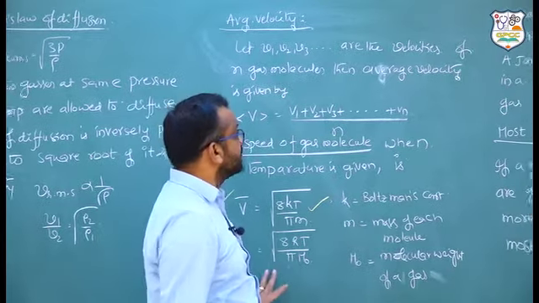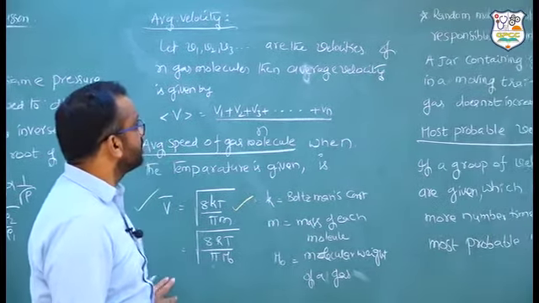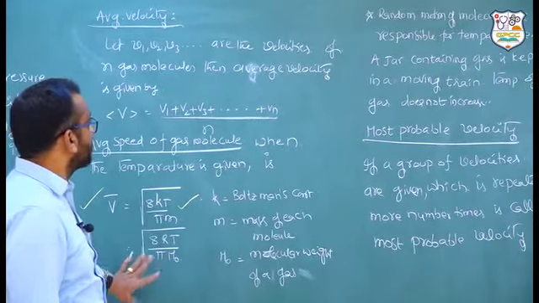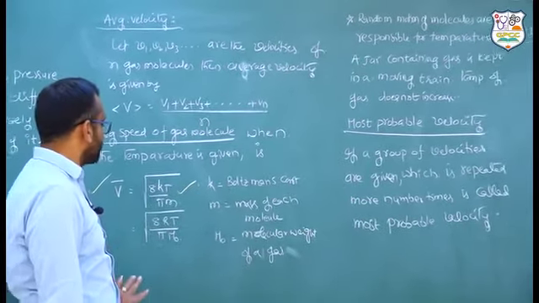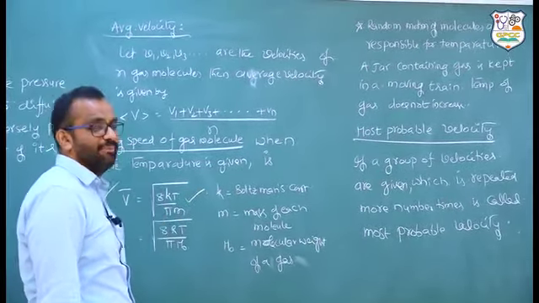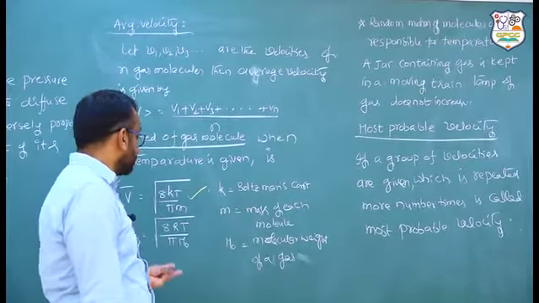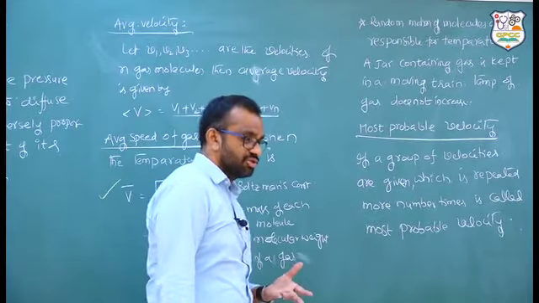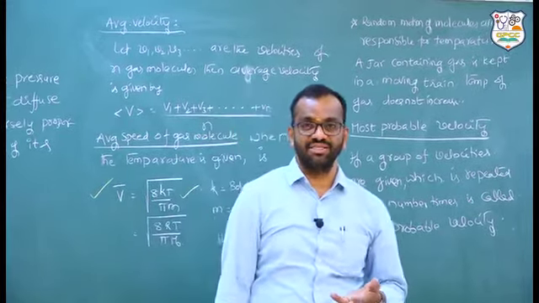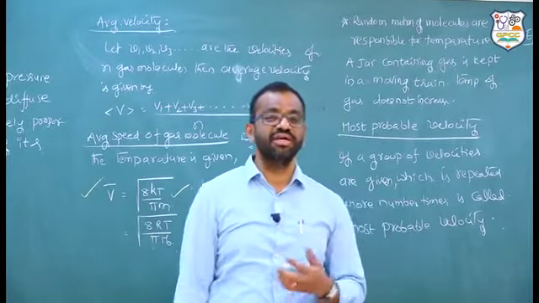Next, based on this, the random motion of the molecules is responsible for giving the temperature. If systematic motion exists, the temperature won't rise due to that. So the random motion is responsible for the temperature of the gas.